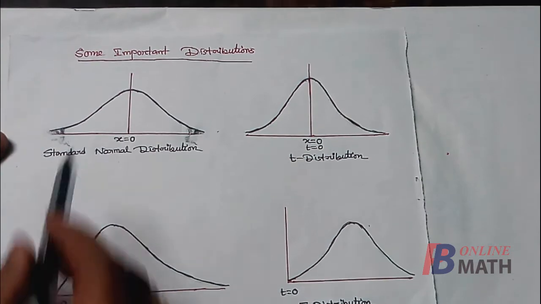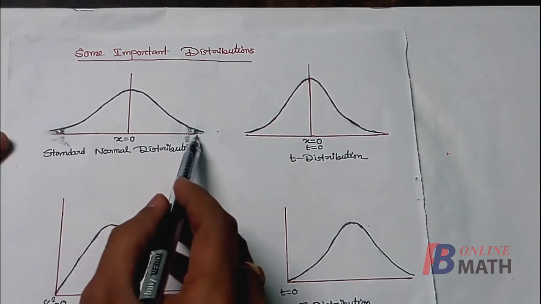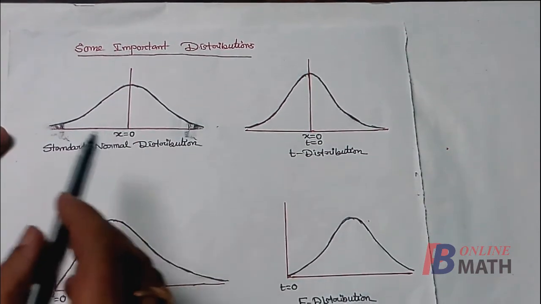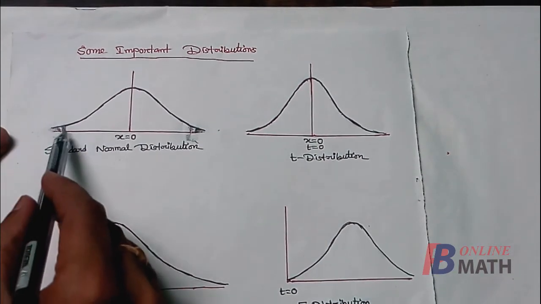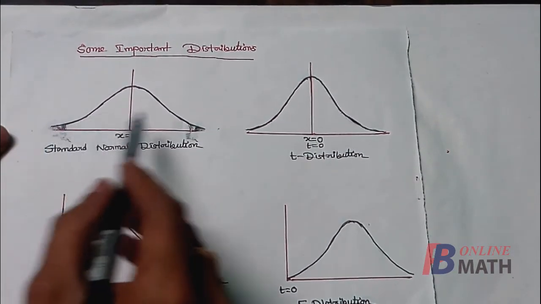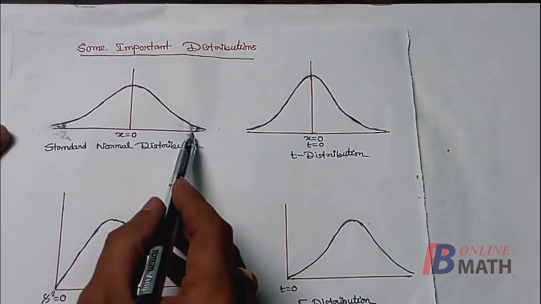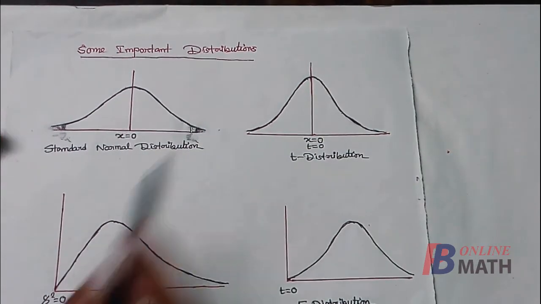So in that case, these two are the critical regions. We define the critical region from minus infinity up to minus z alpha, and from plus z alpha to plus infinity.